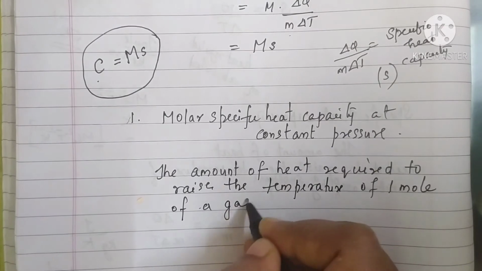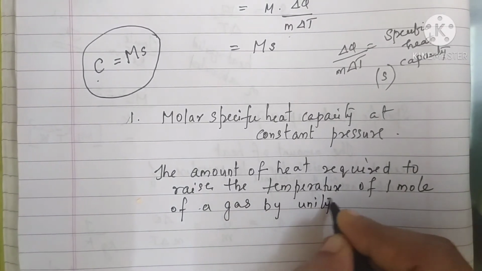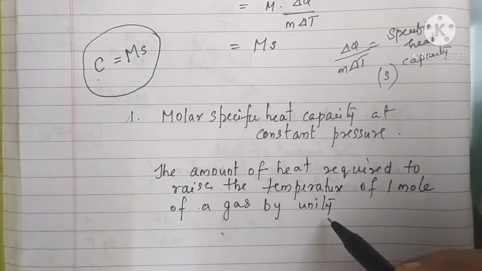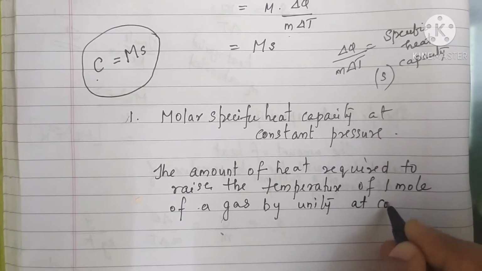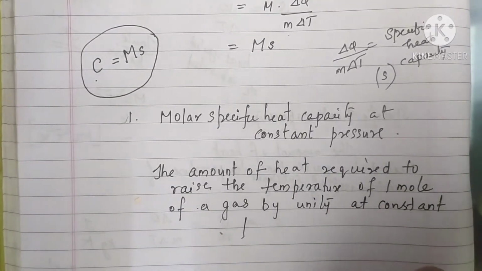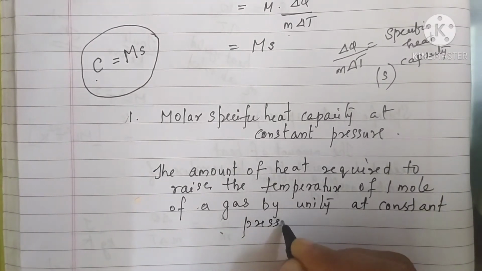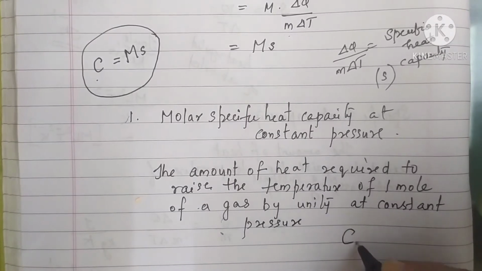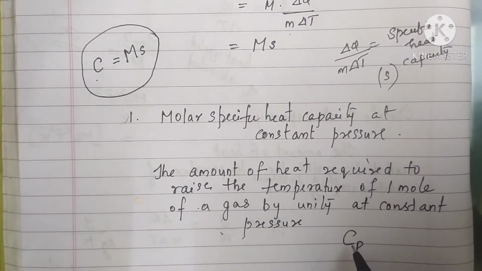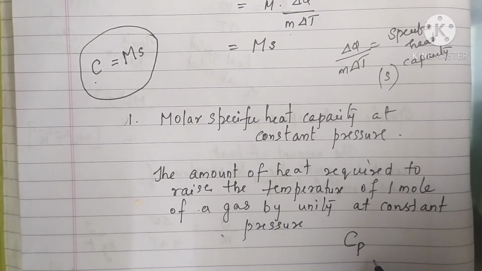Same definition only, with one change, the term constant pressure. The pressure must be constant while we are supplying the heat to raise the temperature of 1 mole of a gas. It is represented as Cp. C is used to represent molar specific heat capacity, and since it is at constant pressure, you will use Cp.